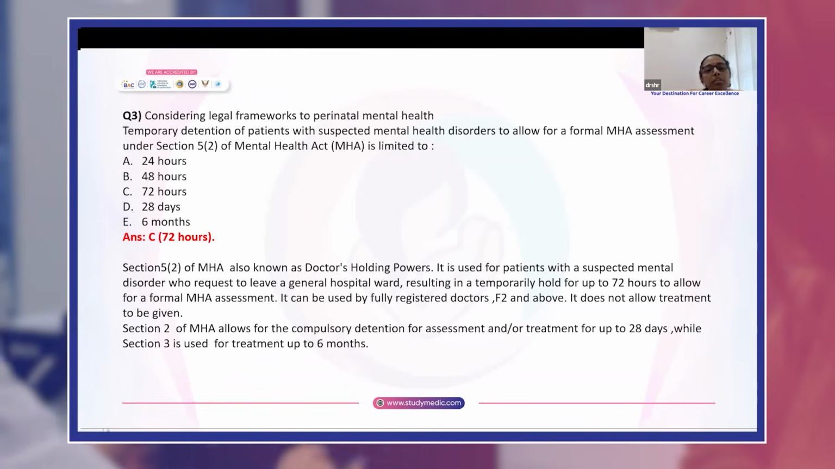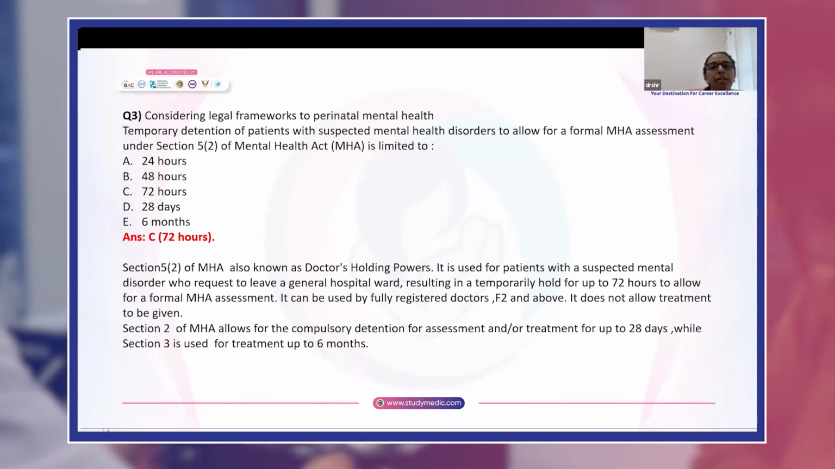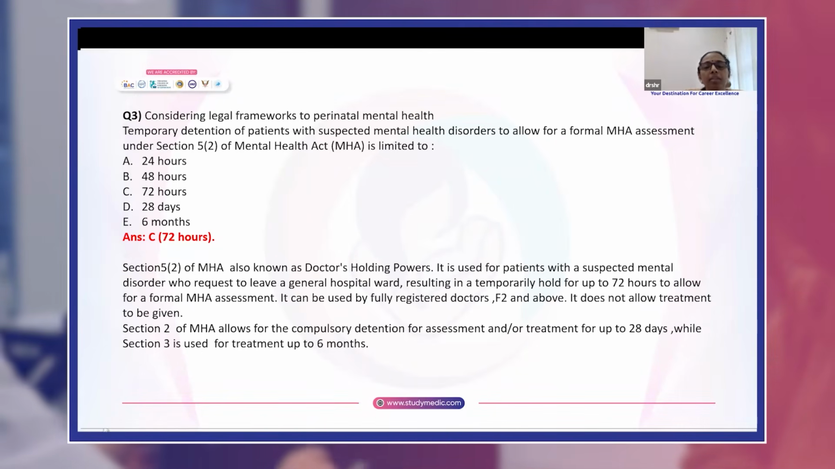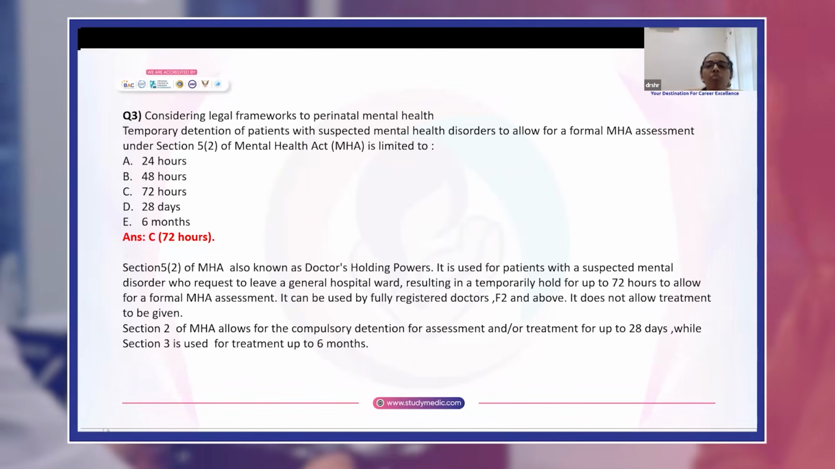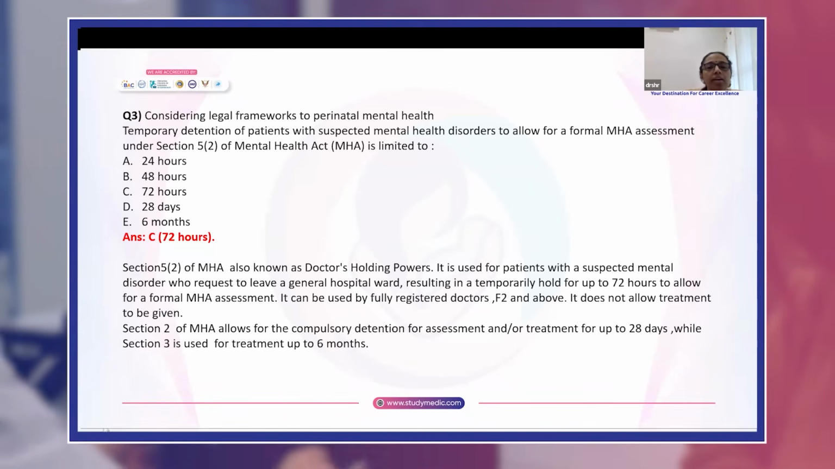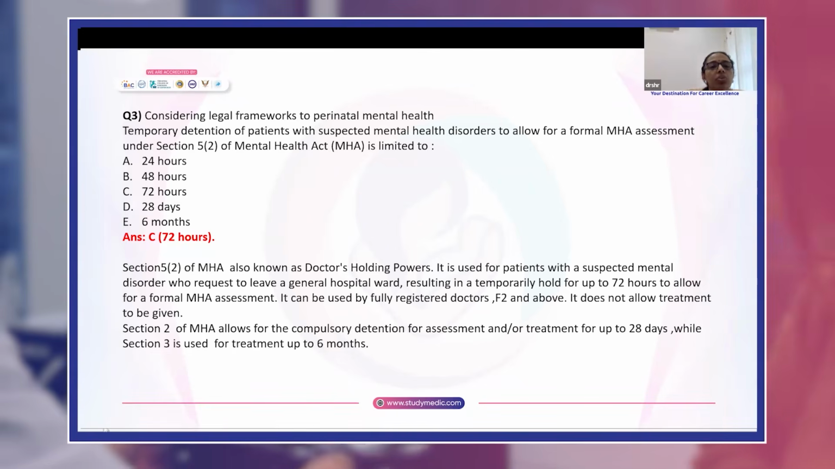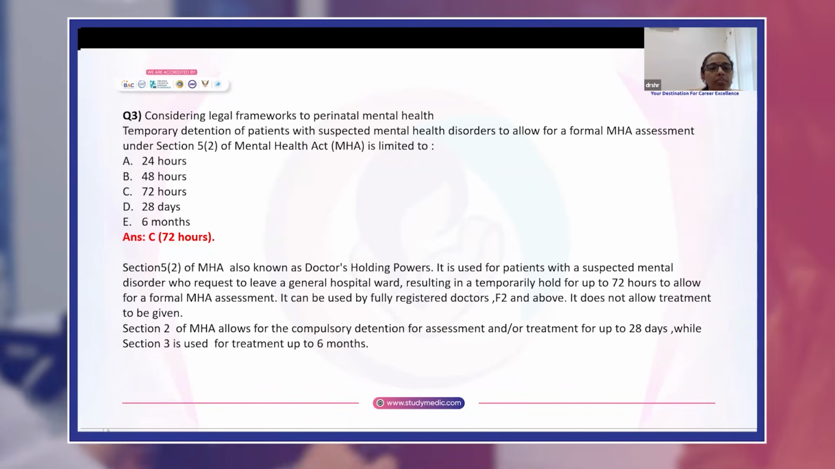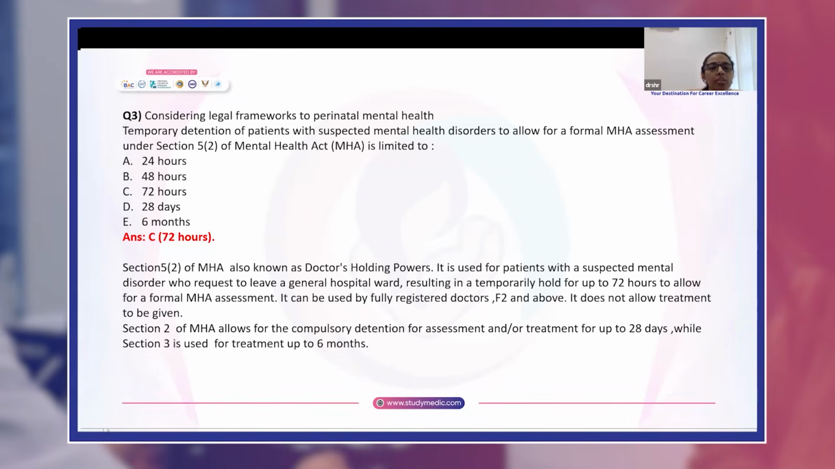Coming to question 3, considering the legal frameworks to perinatal mental health, temporary detention of patients with suspected mental health disorder to allow for a formal MHA assessment under Section 5.2 of Mental Health Act is limited to 24 hours, 48 hours, 72 hours, 28 days, 6 months. Answer is C, 72 hours.